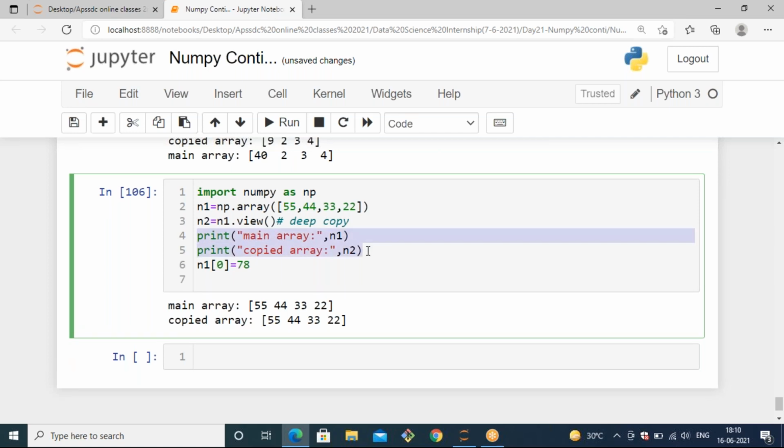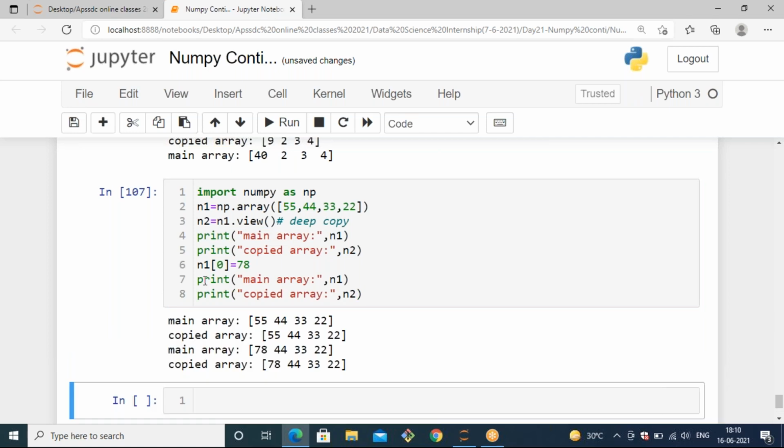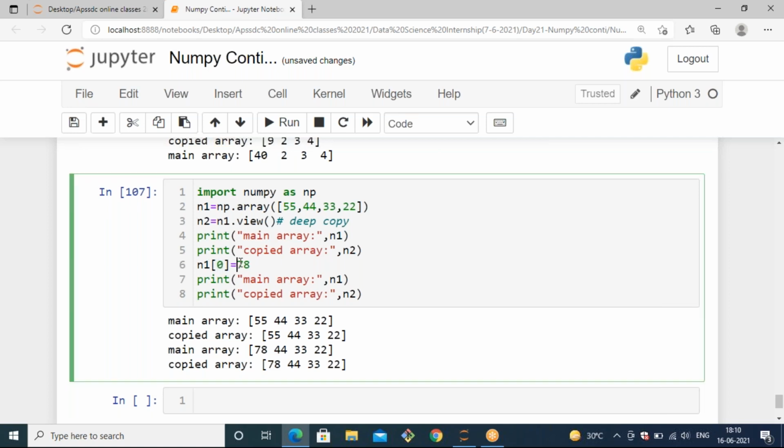Again, I'm going to print the main array and the copied array. Now you can see when I change the main array with the 0th index value of 78, the corresponding copied array also changes, because the view method works like that. It is a kind of deep copy. That means whatever changes you make in the main array are reflected in the copied array as well. This type of copy can be called a deep copy.